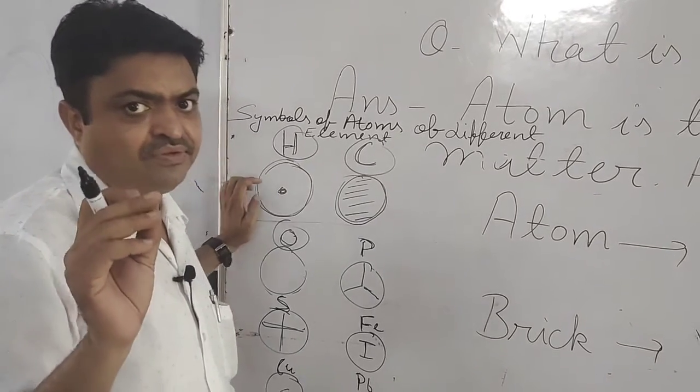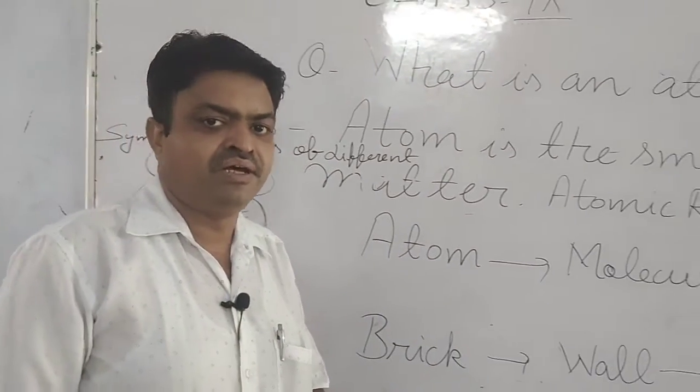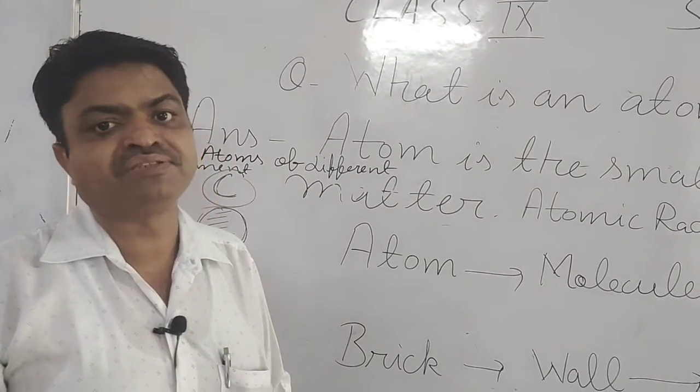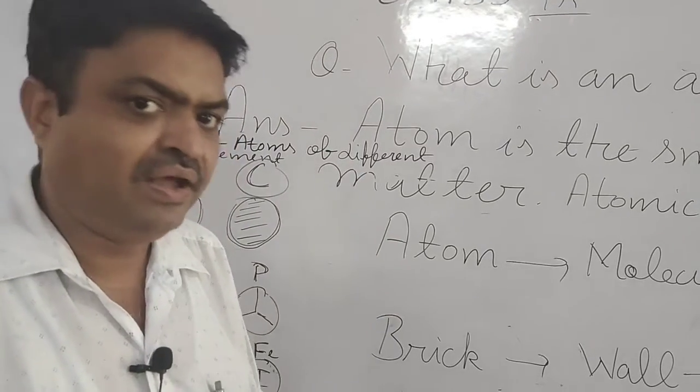In some cases, the first letter is used to give the symbol of a particular element.